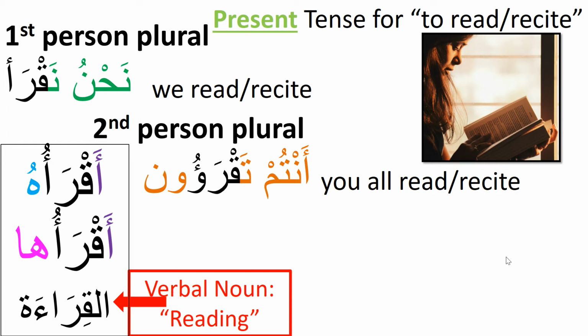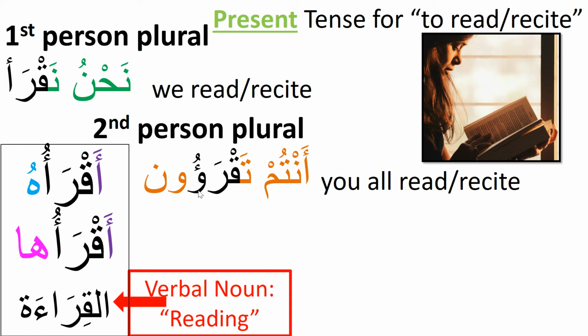All of you read or recite is antum taqra'un. Notice here the hamza, the seat of the hamza changes from an alif to a waw. And there are some complex rules as to what the seat of the hamza will be, depending upon what long vowels are to the left or to the right of it, or what short vowels are to the left or to the right of it, or what short vowels are above it or below it.